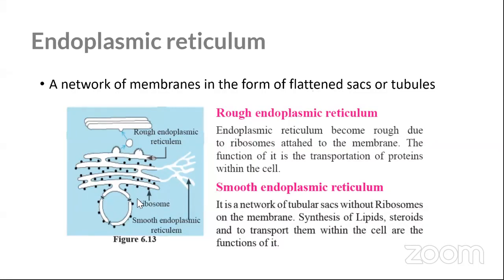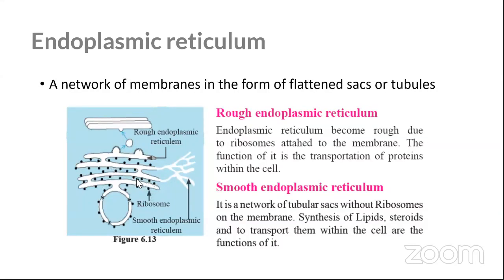Yes, as I was saying, from the nucleus you have the part which grows out into sac-like things. They're like small, tiny, flat bags, and connected to them we have the ribosomes.